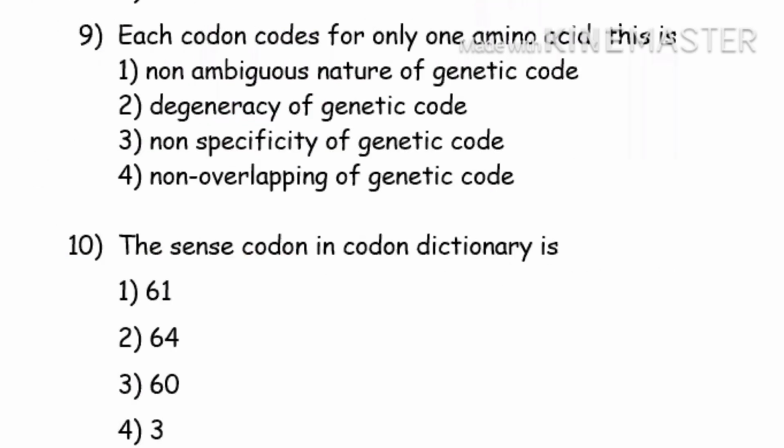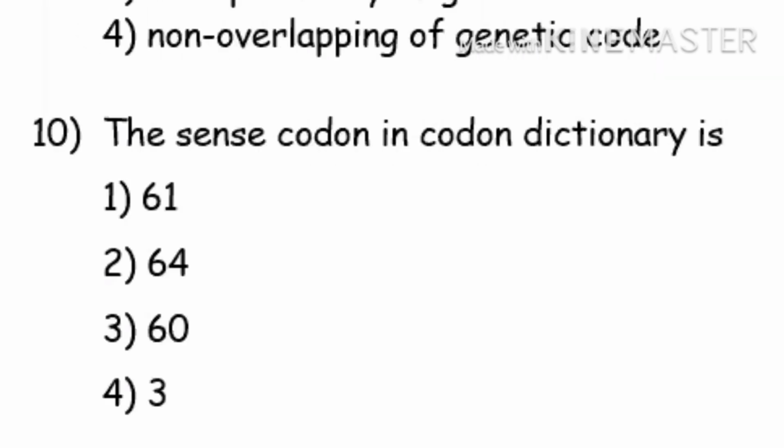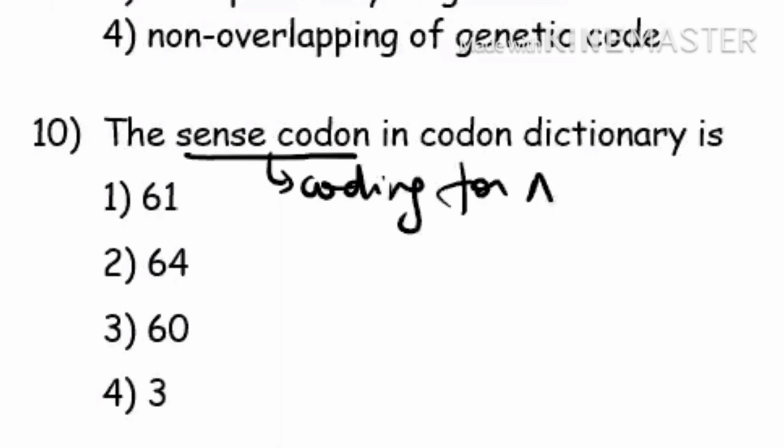If they are asking, each codon codes for only one amino acid, meaning one codon is coding for one amino acid, then we will say codons are specific in nature. It means they are non-ambiguous. It indicates that they are coding only for one amino acid. Now, how many sense codons are there? Sense codons mean they are coding for amino acids. So out of 64, if you remember, 61 codons are coding for amino acids. So your first answer will go.